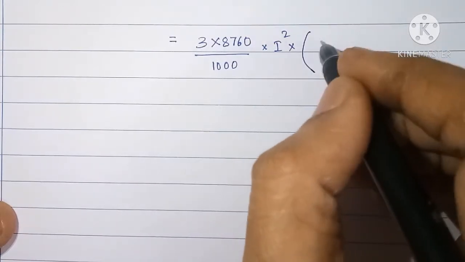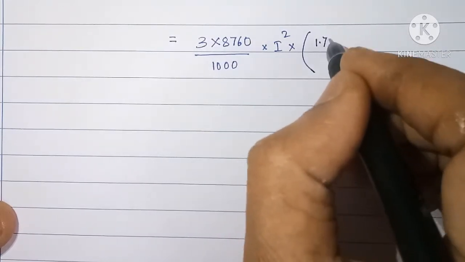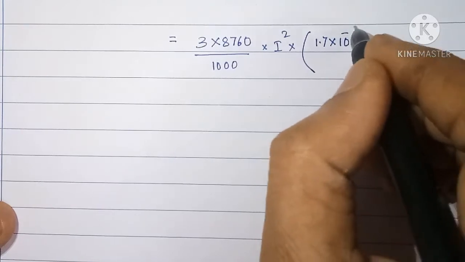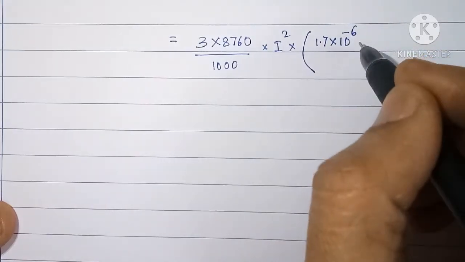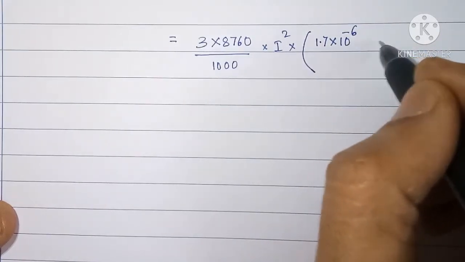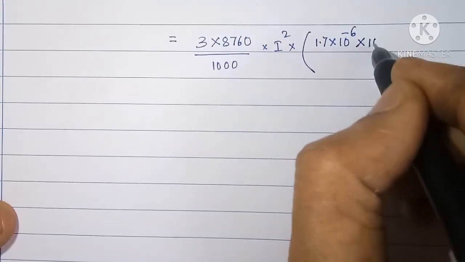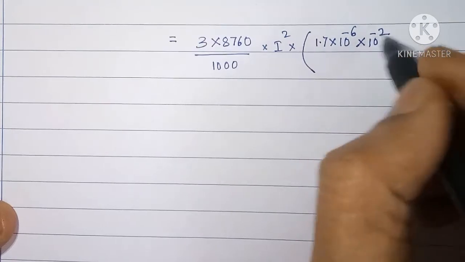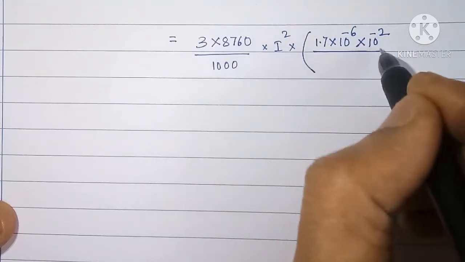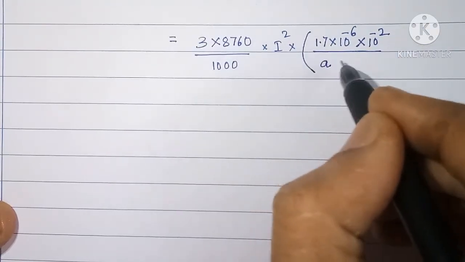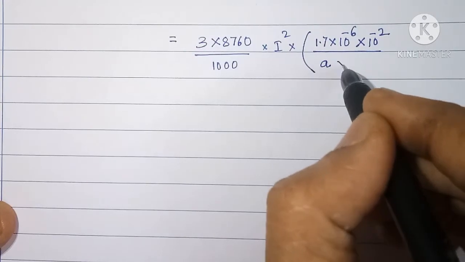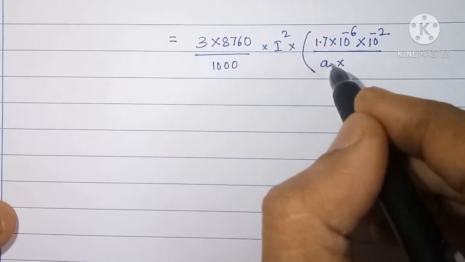Resistivity is given as 1.7 into 10 raised to minus 6 ohm centimeter. We will convert centimeter into meter by multiplying by 10 raised to minus 2, divided by cross-sectional area A, and A is given in centimeter square.